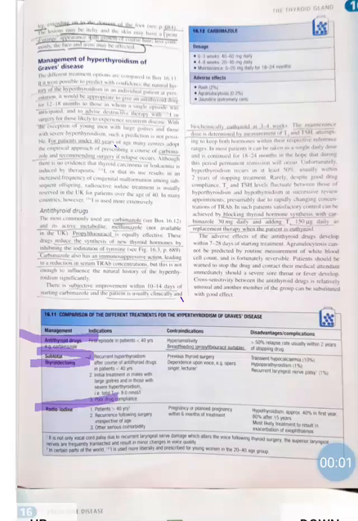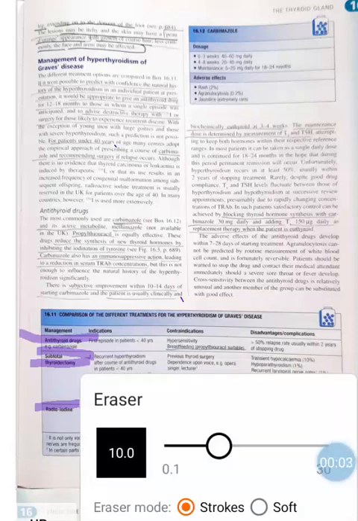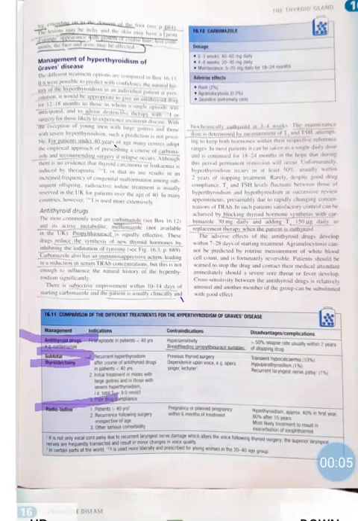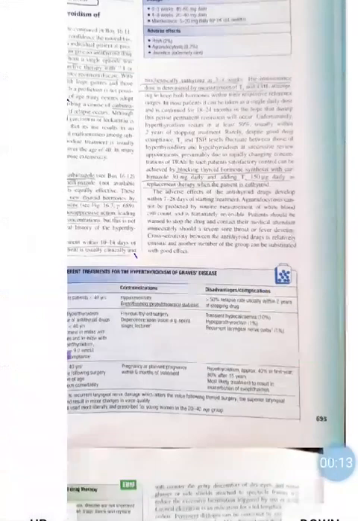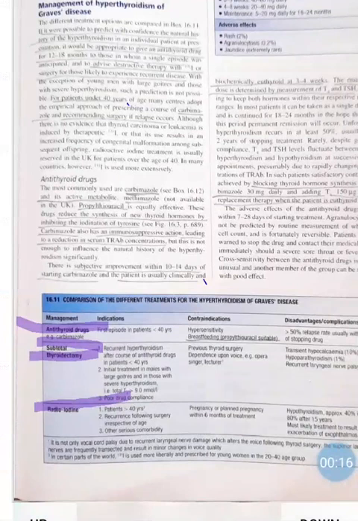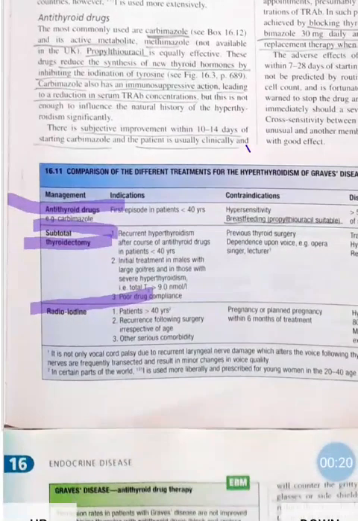Okay, so now we are going to discuss treatment of Graves' disease. So how to treat Graves' disease? We can prescribe antithyroid drugs. So management, we will give antithyroid drugs like carbimazole, propylthiouracil. Then we can do surgery, that is subtotal thyroidectomy, and then radioiodine ablation.